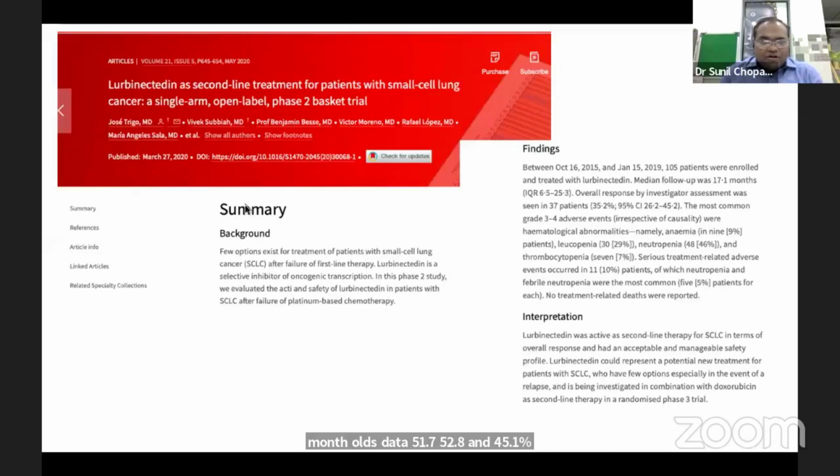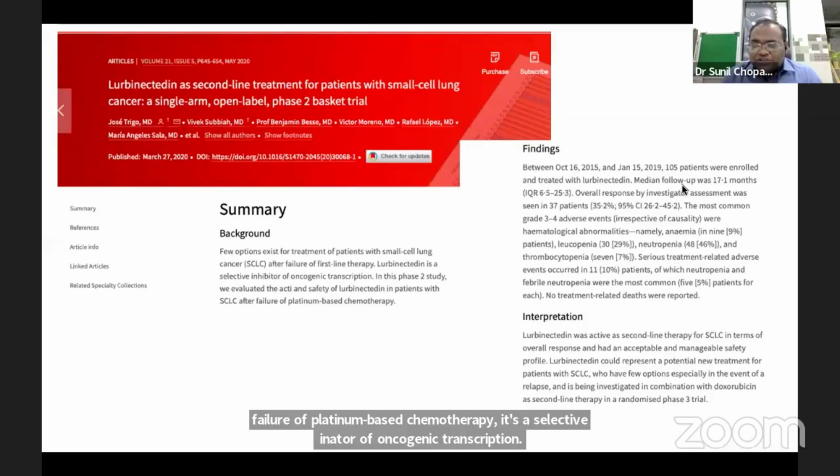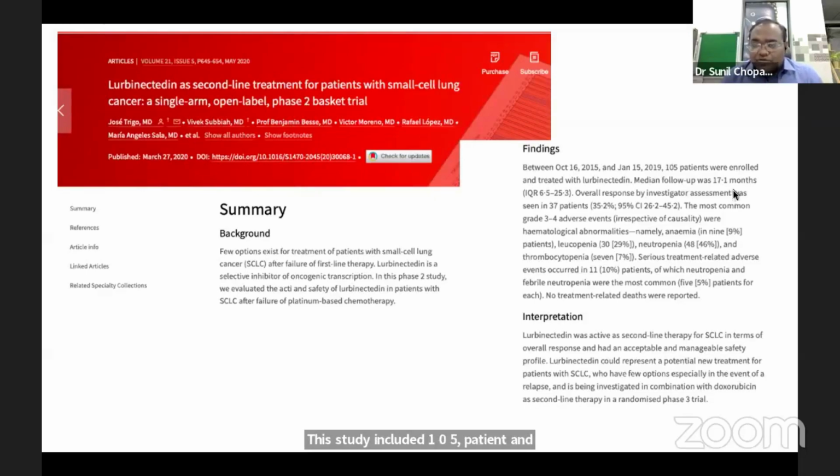This is a trial of lurbinectedin as a second-line treatment for patients with small cell lung cancer. This is a single-arm, open-label phase 2 basket trial. Due to paucity of treatment options after first line, lurbinectedin was evaluated in a phase 2 study for patients with small cell lung cancer after failure of platinum-based chemotherapy. It's a selective inhibitor of oncogenic transcription. This study included 105 patients with a median follow-up of 17.1 months.